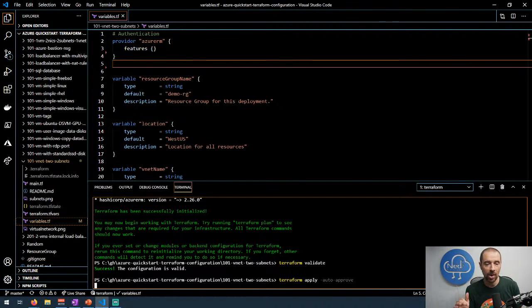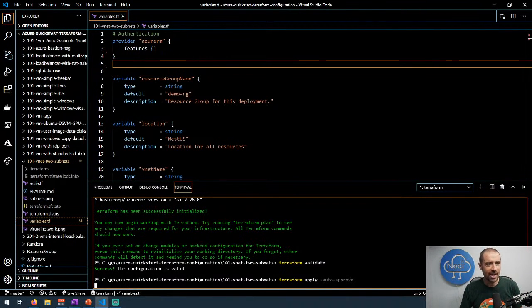And I did the auto-approve flag, which means that it's automatically going to deploy this. So in theory, it should create a resource group, a VNet in that resource group, and 2 subnets. And hopefully it will get to that relatively soon. There's nothing quite like waiting. So I don't know how long that's going to take.